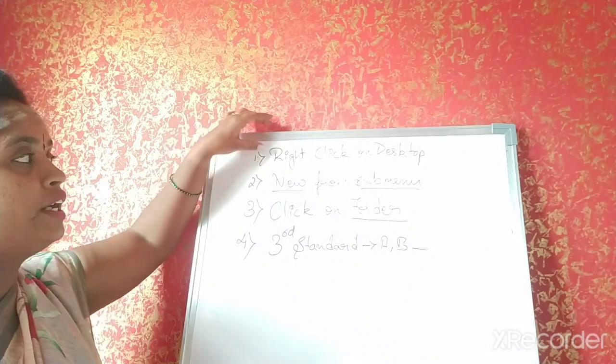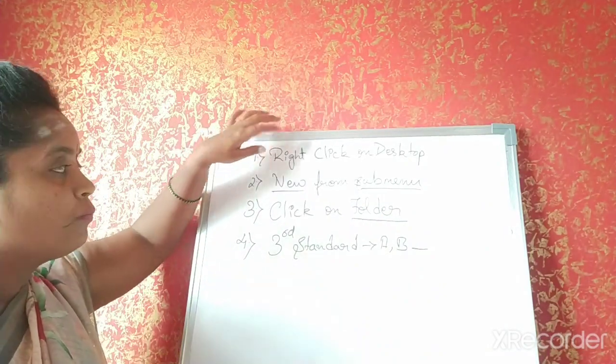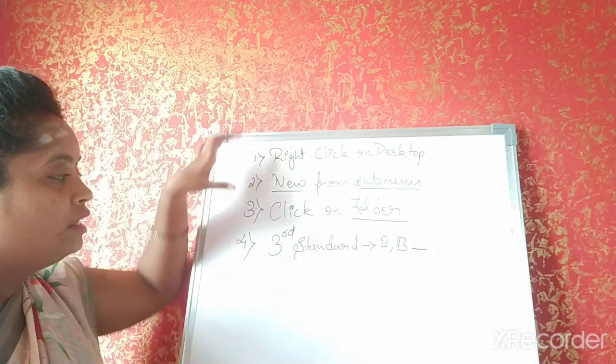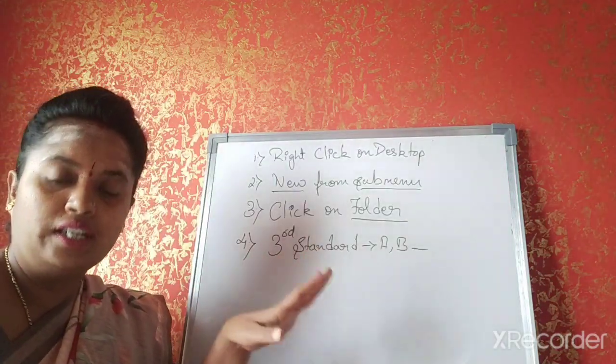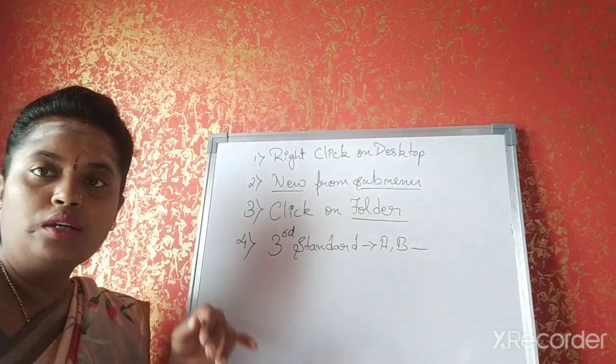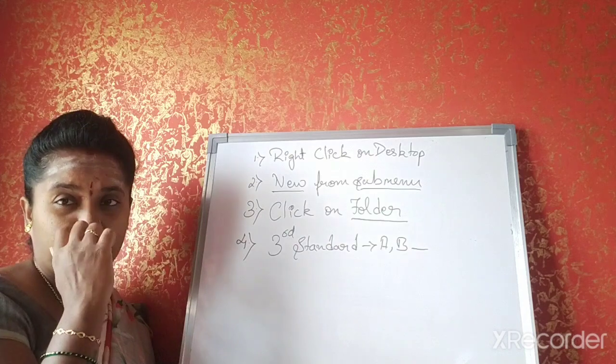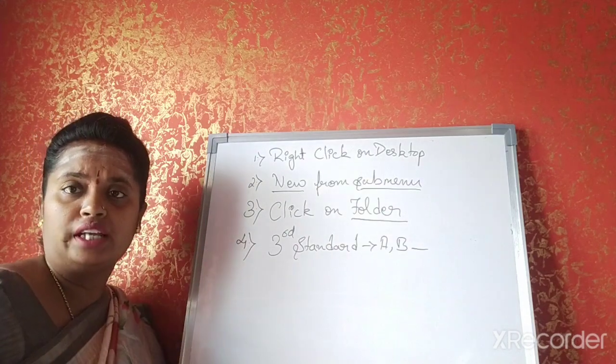How do you create the folder? Right click on the desktop screen, click on new, then click on the folder, then give the name and click on OK. Understood, children? So this is how you create the folder using the desktop screen.